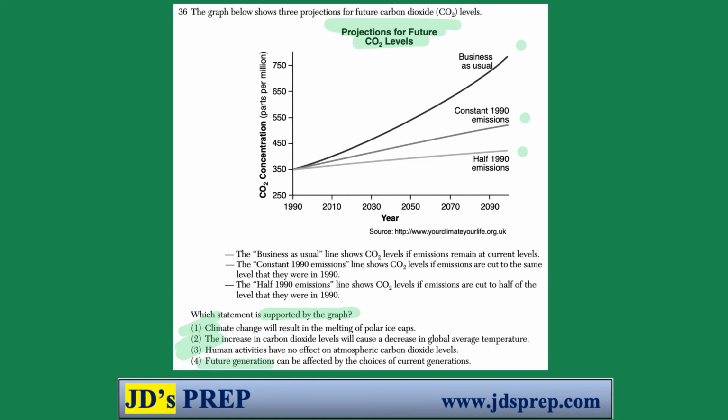Now this last one: future generations can be affected by the choices of current generations. Looking into the future and talking about future generations really aligns with what this graph is showing. It's showing emissions over 100 years, from 1990 to 2090, really showing that impact on future generations.